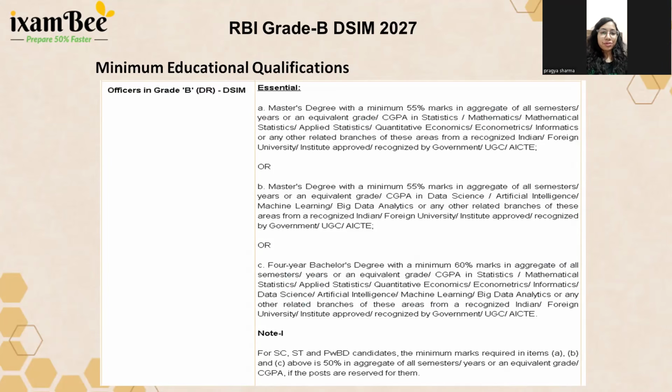So these are the educational criteria. Other than that, you can also see the number of attempts and all that, but those we all know. This is something you should ensure first, whether you are eligible or not for this examination. All persons having a degree in mathematics, stats, econometrics, applied stats are eligible. Other than that, those having degrees in data science, AI, ML can also apply, which is the recently introduced change in the eligibility criteria. So first ensure your eligibility criteria before preparing for any examination.